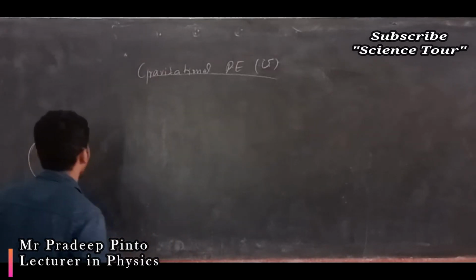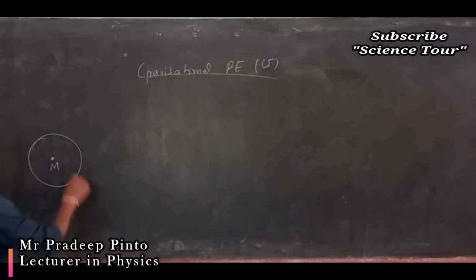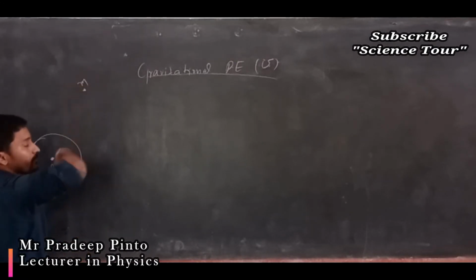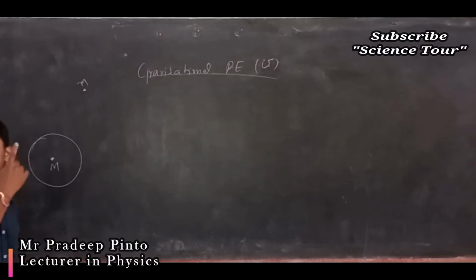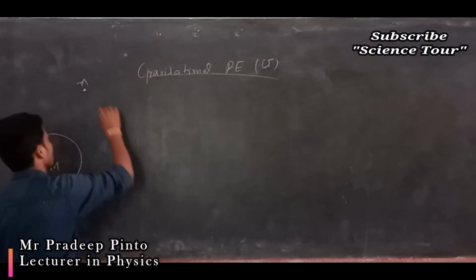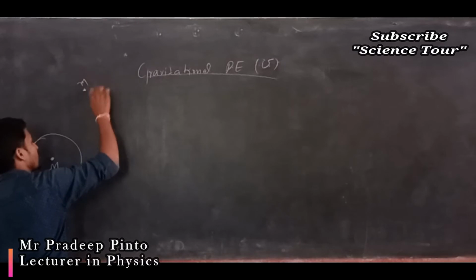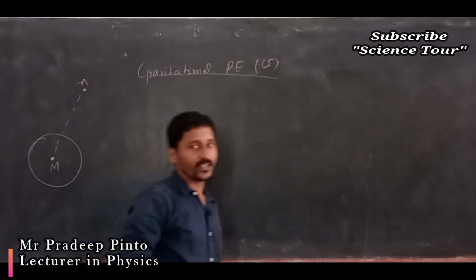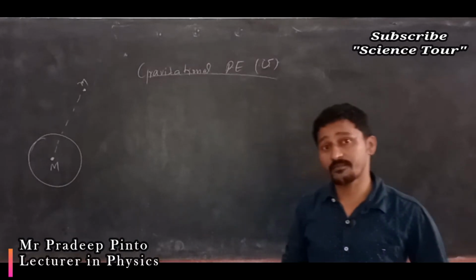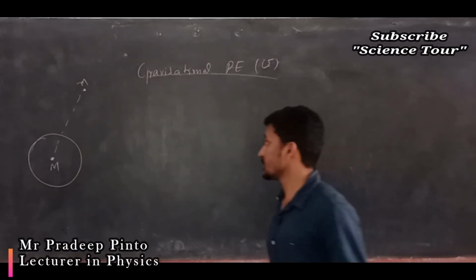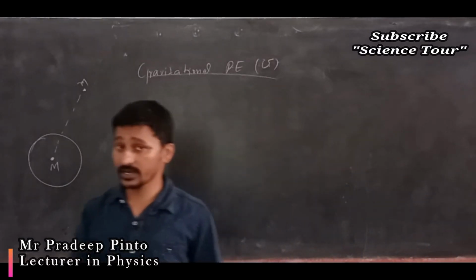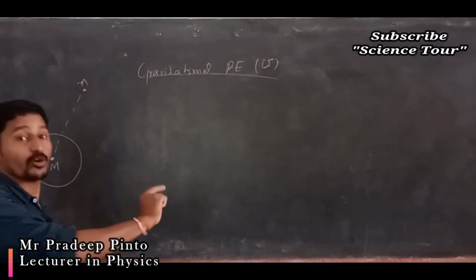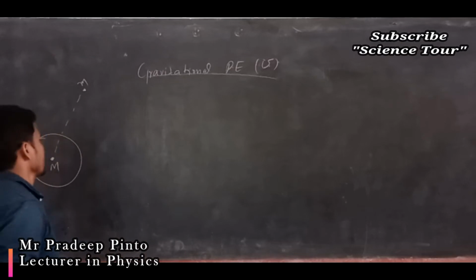Now when you talk about gravitational potential energy, this is the point having mass m, at an infinite distance, a very large distance. How do we define it? The potential energy is nothing but the work done in bringing a point object from infinity to some point.